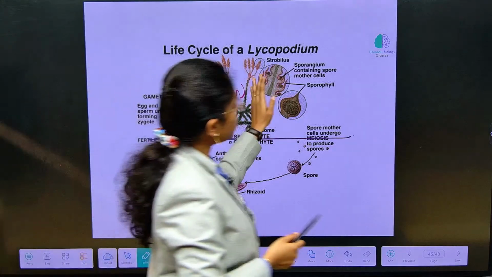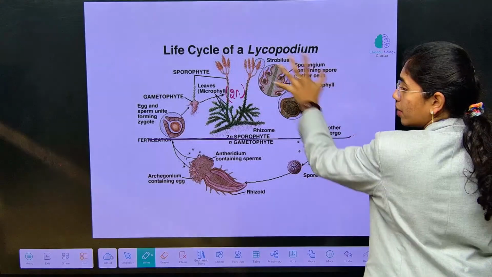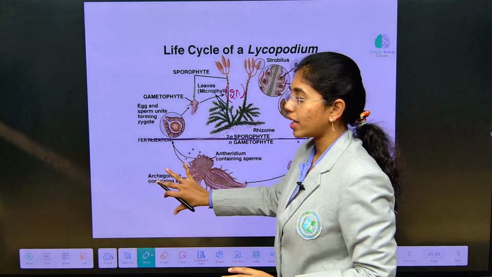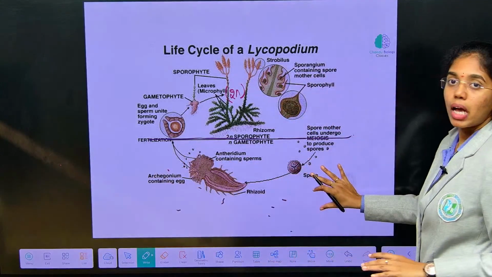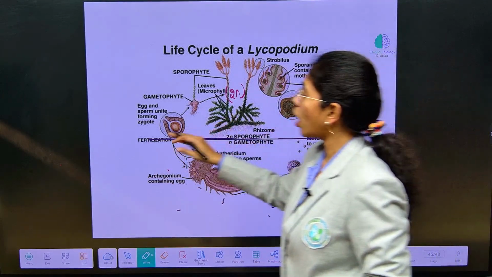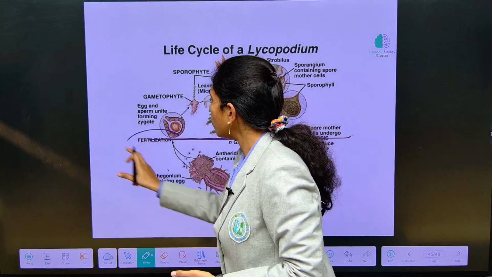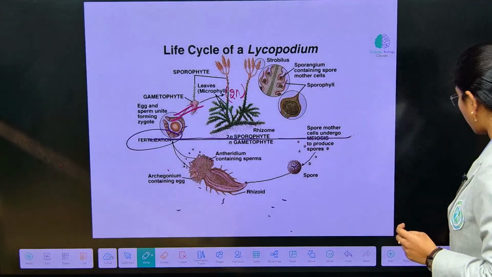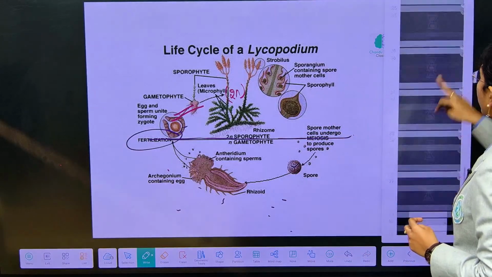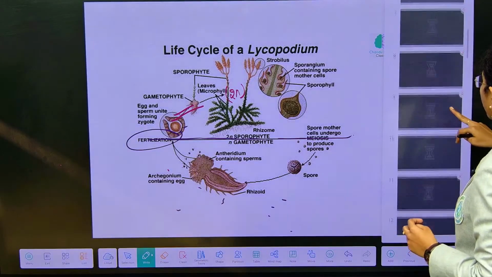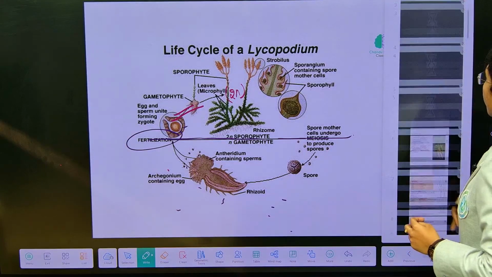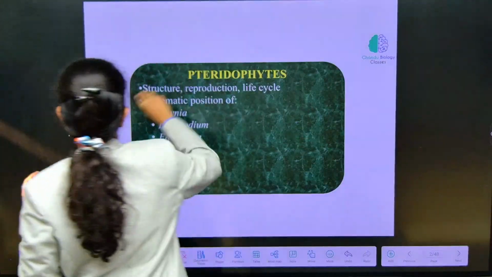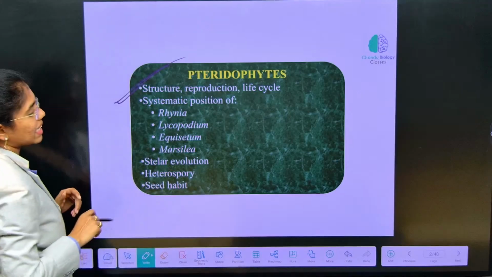And sporophyll, spore mother cell, still here all the ploidy will be diploid. From spore, prothallus and the gametophytic structures will be haploid. And then post fusion or post fertilization, again you can see the diploid structures. Okay? So this will be the complete life cycle of Lycopodium. Once we take the keynotes of Pteridophytes, what we have completed today, from this structure, reproduction and life cycle of Pteridophytes is clear.